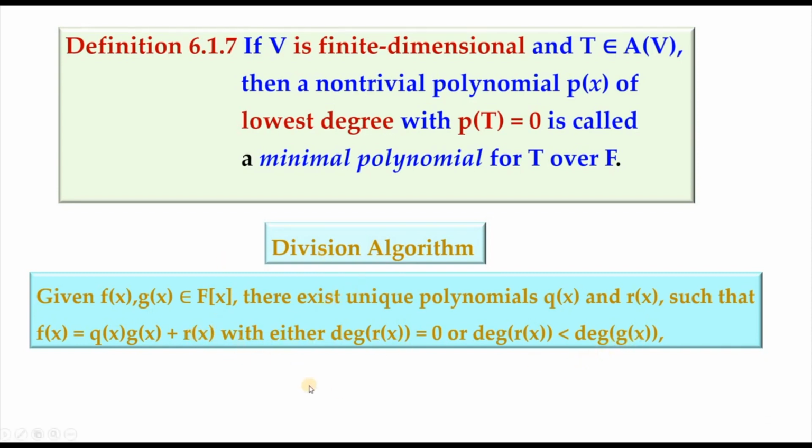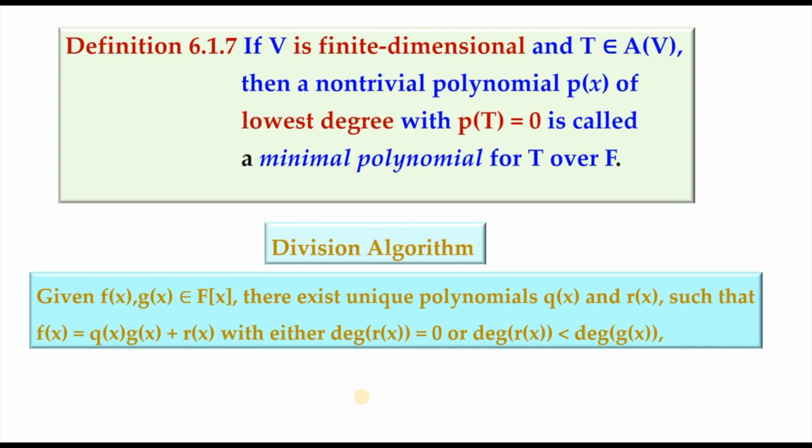So this division algorithm will be used in order to show that if we have p(x) to be the minimal polynomial for t and h(x) to be any other polynomial which t satisfies, the relation between the minimal and any other is that the minimal polynomial p(x) should divide that other polynomial. And you cannot have any polynomial whose degree is less than the degree of the minimal polynomial which t satisfies.